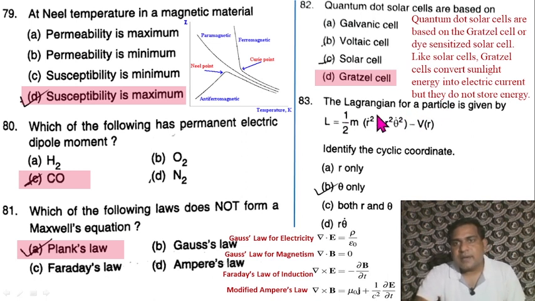Question 83. The Lagrangian for the particle is given by L equal to half m (r dot squared plus r squared theta dot squared) minus V(r). Identify the cyclic coordinate. The cyclic coordinate is theta, because there is no theta term involved here. That's why it is a cyclic coordinate. So B is the correct option.